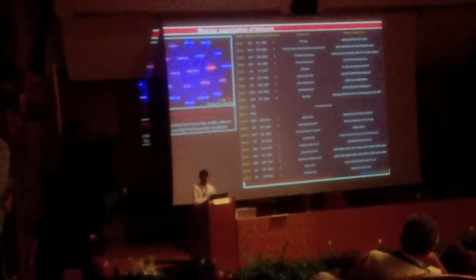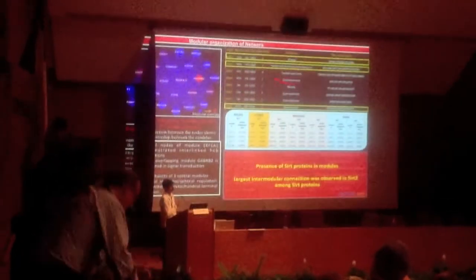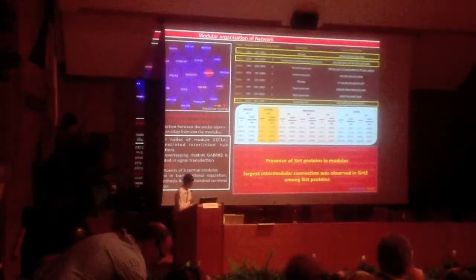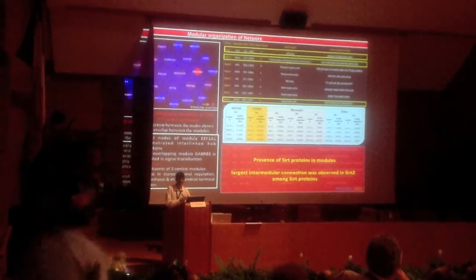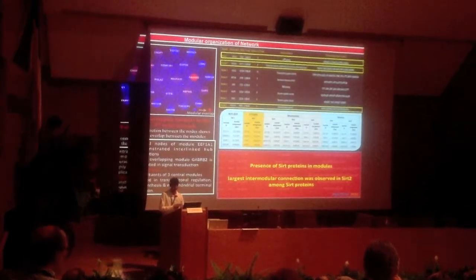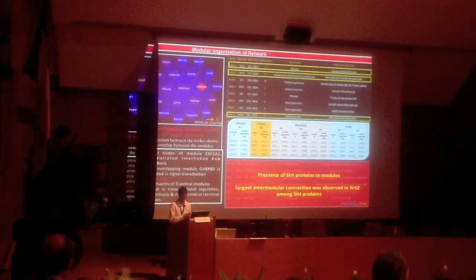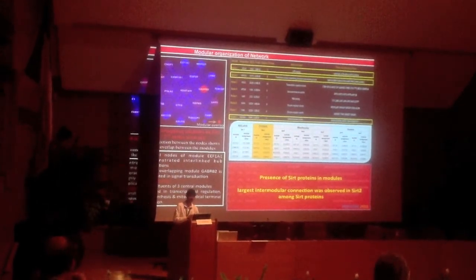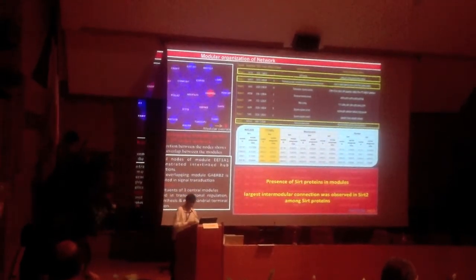We tried to check in which module these Sirtuins are present. We found out that these were present in the central modules of this modular organization, which was functioning in the metabolic pathways, and then the transferase activity, or the oxidoreductase activity. Rather, Sirtuin 2, which was less studied than Sirtuin 1, was showing the largest modular overlap among Sirtuin proteins, which potentially shows that Sirtuin 2 is more functional than Sirtuin 1.